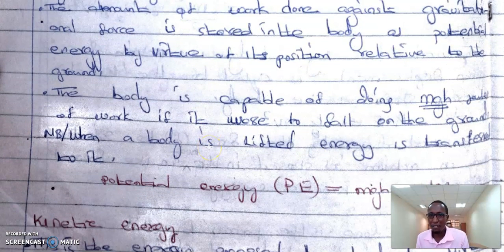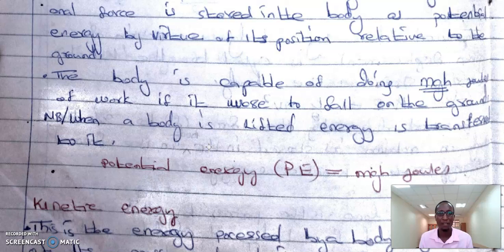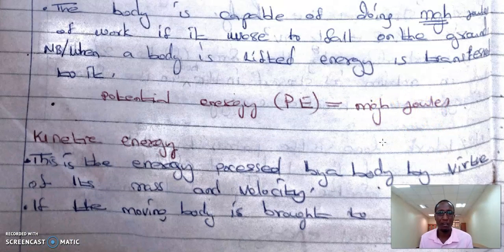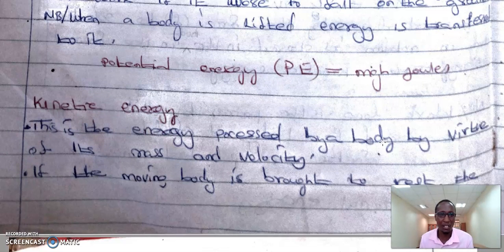The body is capable of doing work when it falls to the ground. For example, when we say a body is lifted, energy is transferred to it. That is, potential energy is equal to the mass of the body multiplied by the gravitational force, then the height to which you have lifted that body.